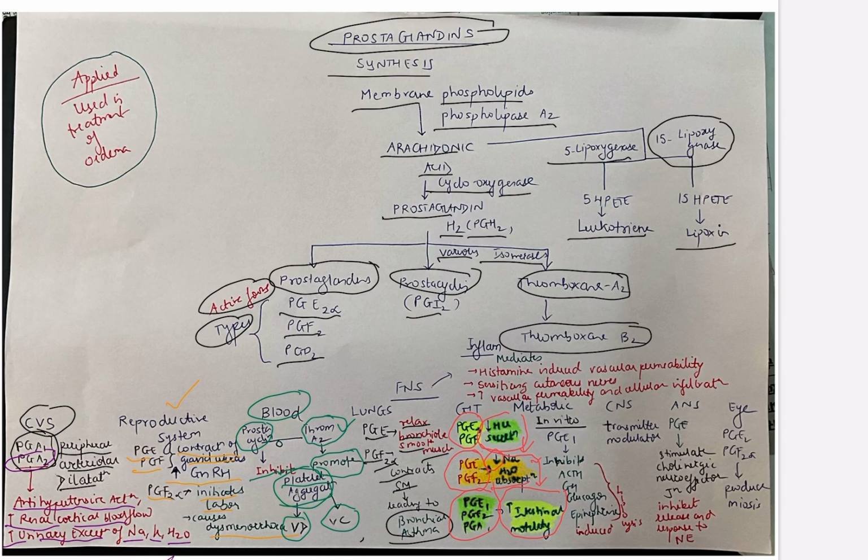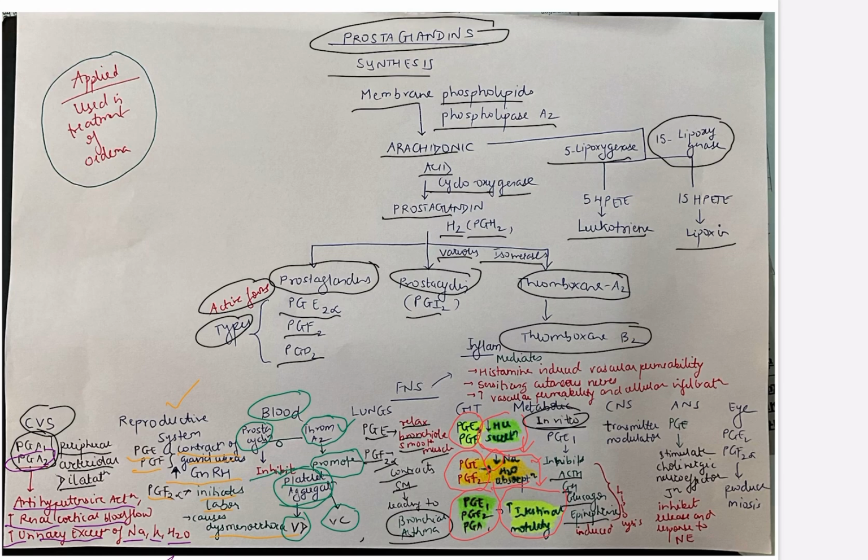Now let's go to the metabolic functions. In vitro, PGE1 inhibits the following hormones: ACTH, growth hormone, that is GH, glucagon, and epinephrine. What it inhibits of these hormones?